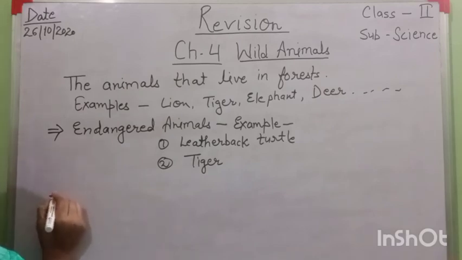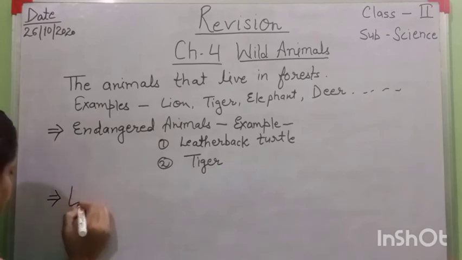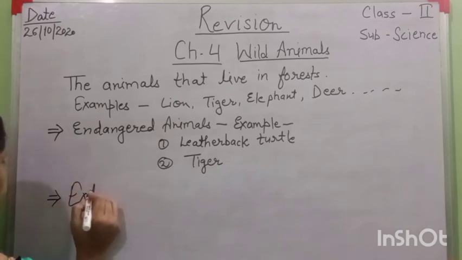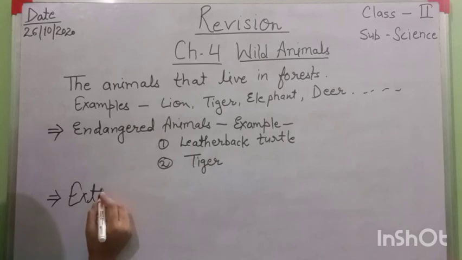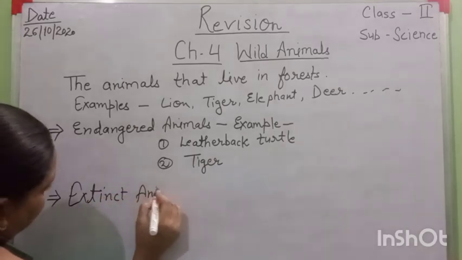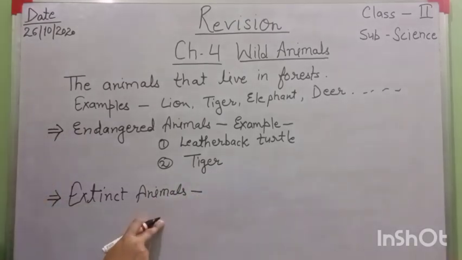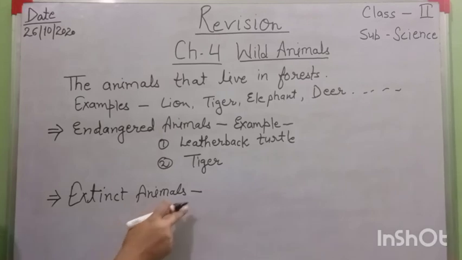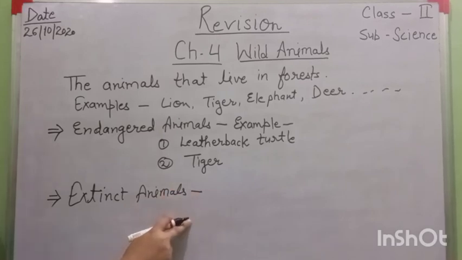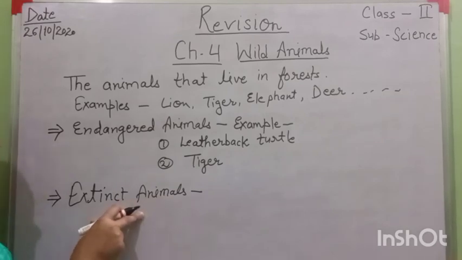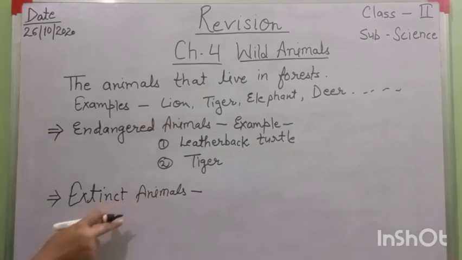Next point is very important, and that is extinct animals. Extinct animals are those animals that are no longer present on the earth. At this time these animals are not present on the earth, and they are called extinct animals.